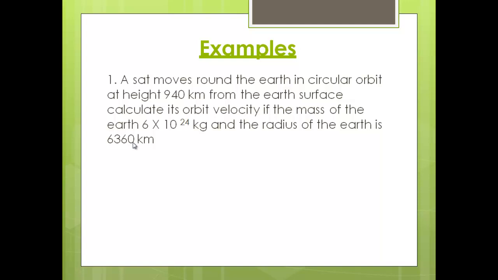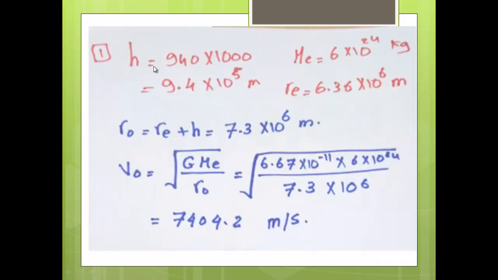Let's see the answer. At first, the height multiplied by 1000 becomes 9.4 times 10^5 meters. The radius of Earth multiplied by 1000 becomes 6.3 times 10^6 meters. Before we start the problem, we have to find the radius of the orbit. Radius of the orbit equals radius of Earth plus the height. We add the height to the radius of Earth, and it equals 7.3 times 10^6 meters.